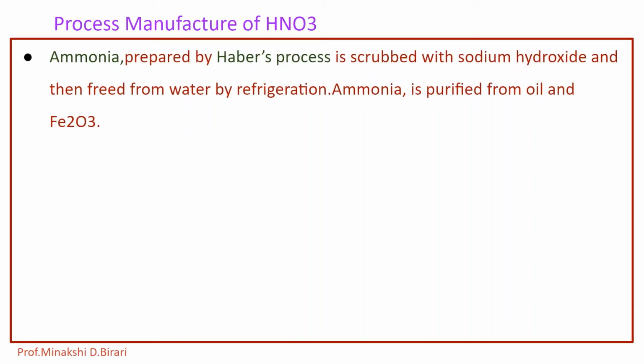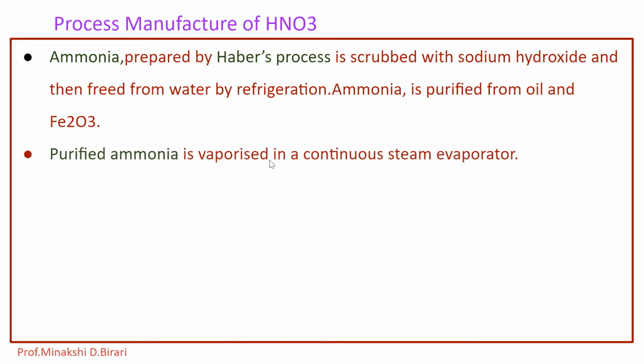In the manufacture of nitric acid, ammonia is used as a raw material. Already in previous lectures we have studied the manufacture of ammonia by Haber's process. Ammonia prepared by Haber's process is scrubbed with sodium hydroxide and then freed from water by refrigeration. Ammonia is purified from oil and Fe2O3.